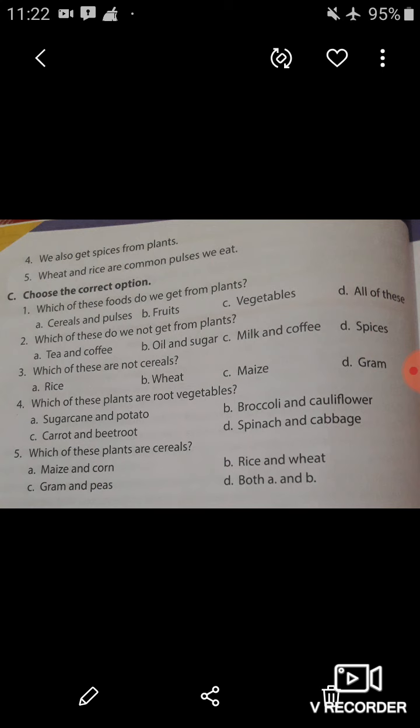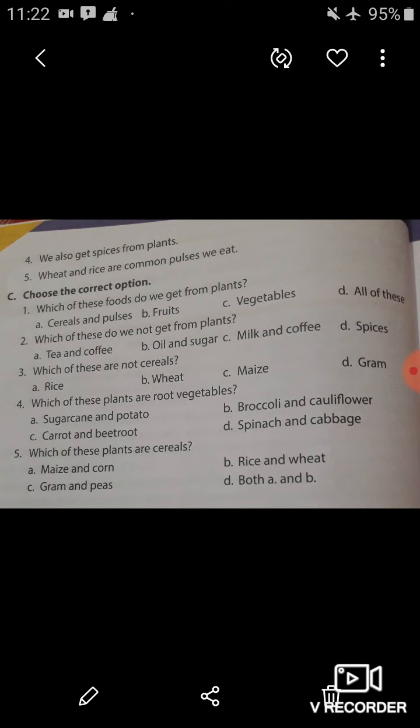Now look at question number 5. Which of these plants are cereals? Option number A, maize and corn, rice and wheat, gram and peas, or both A and B. So students, option number A and B, both are cereals: maize, corn, rice and wheat. So here the correct option will be option number D, that is both A and B. So you have to take the option number D, both A and B.